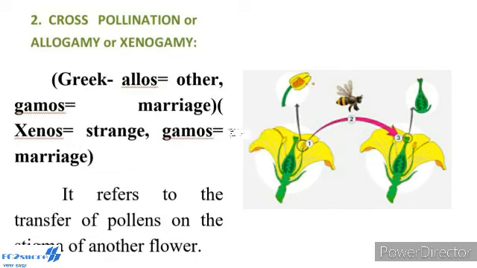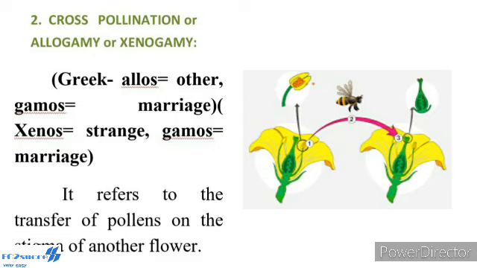Second type is called cross pollination. Cross pollination means the transfer of pollen onto the stigma of another flower. There are two types of cross pollination. Cross pollination is also called allogamy, the other is called xenogamy.